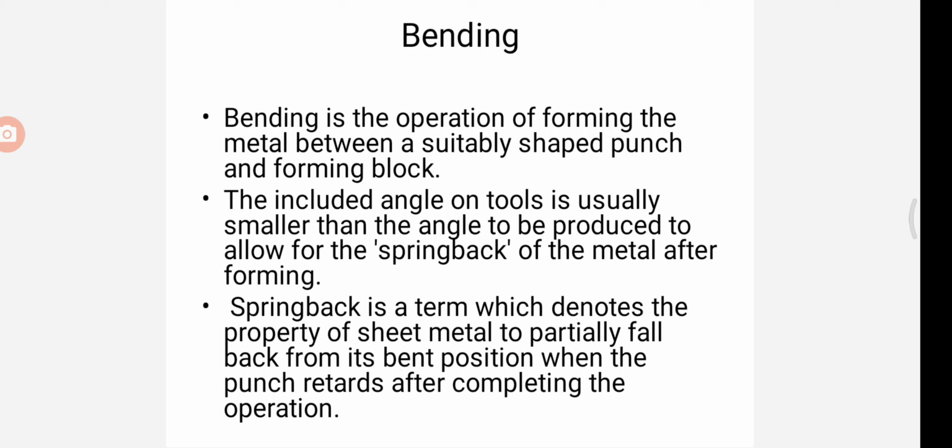In this video, we are going to discuss the bending process. Bending is the operation of forming the metal between a suitably shaped punch and forming block. Bending is the manufacturing process that produces a V shape, U shape or channel shape along a straight axis in ductile materials, most commonly in sheet metals. The workpiece is stretched beyond its elastic limit to obtain the required shape of bending.